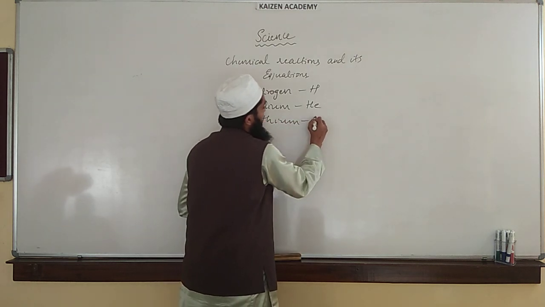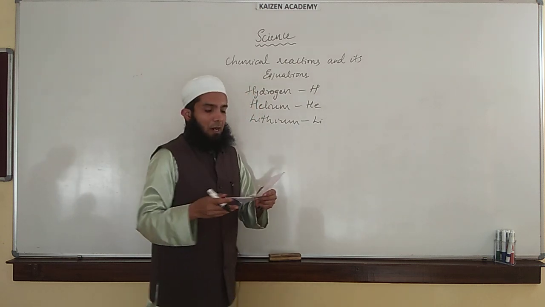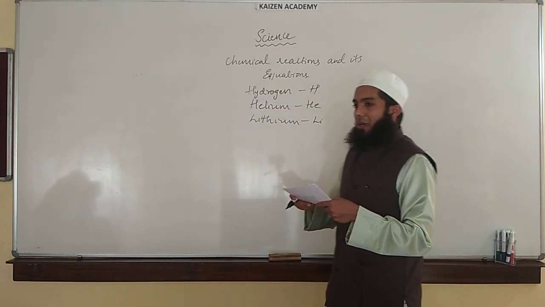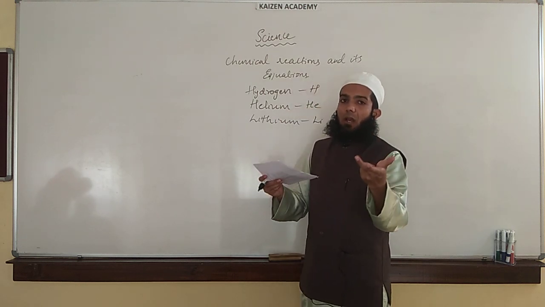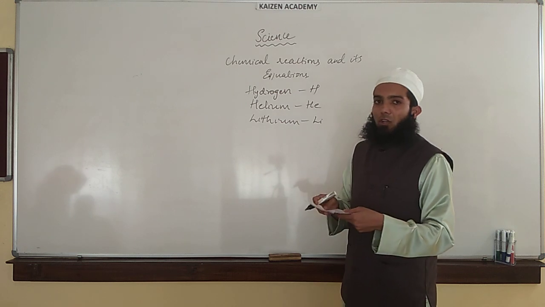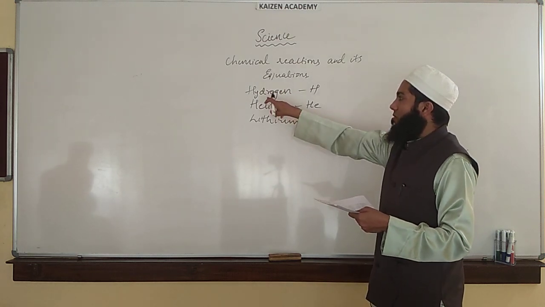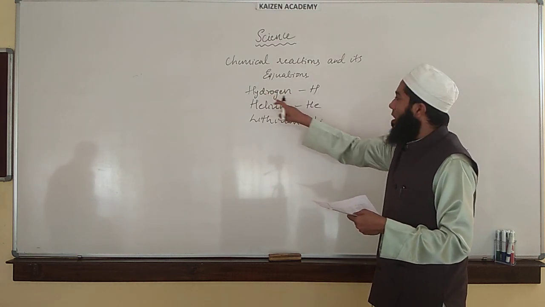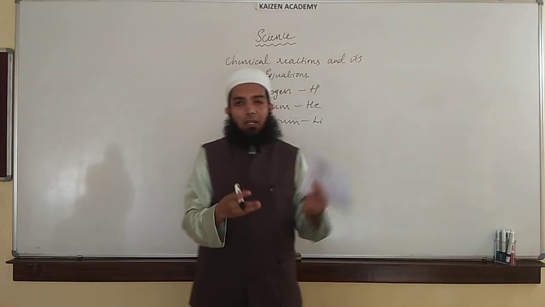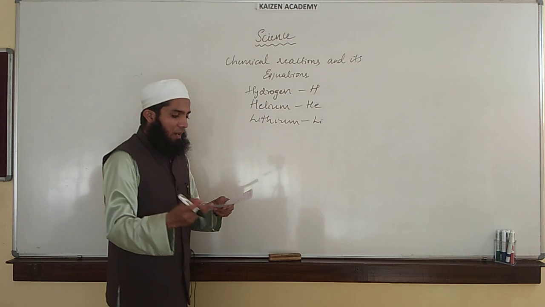You have the 20 element names along with the symbols. Please keep a periodic classification chart with you, wherein you can see the names of elements along with the symbols, such that it will help you understand this first lesson very clearly.